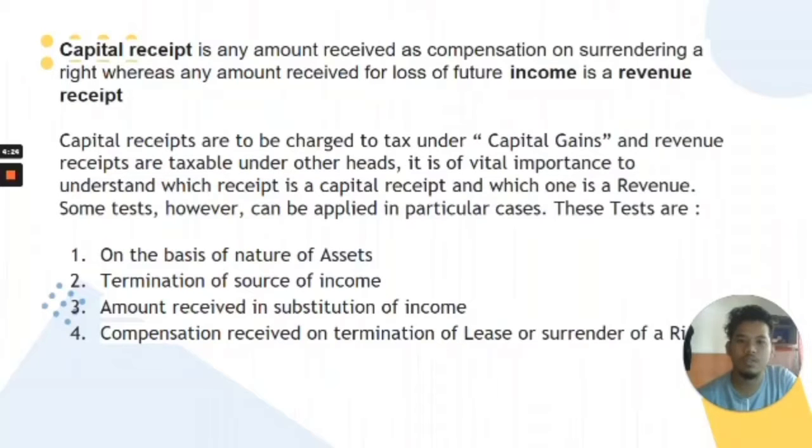It is of vital importance to understand which receipt is a capital receipt and which one is a revenue receipt. Some tests, however, can be applied in a particular case. These tests are: first, on the basis of the nature of the asset; second, termination of source of income; third, amount received in substitution of income; and lastly, compensation received on termination of lease or surrender.